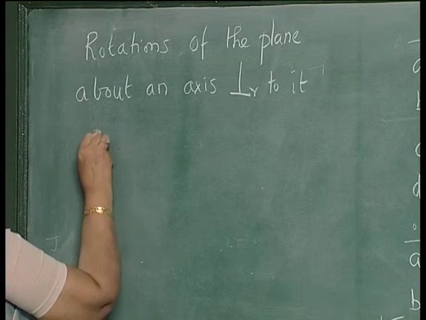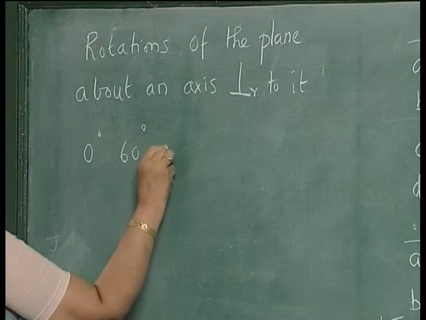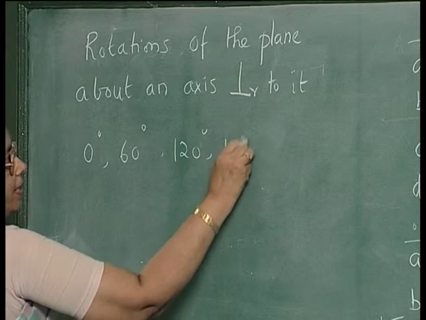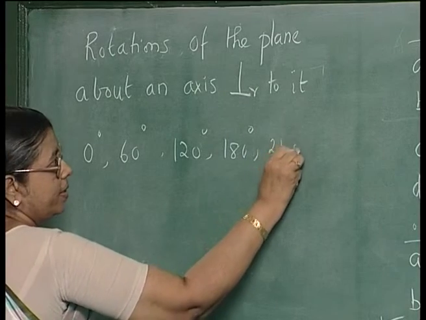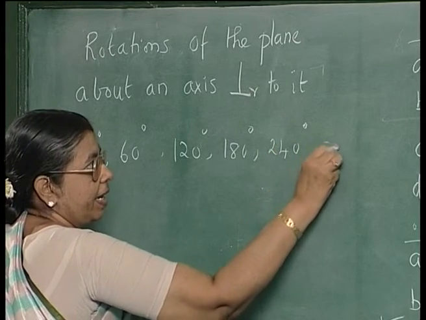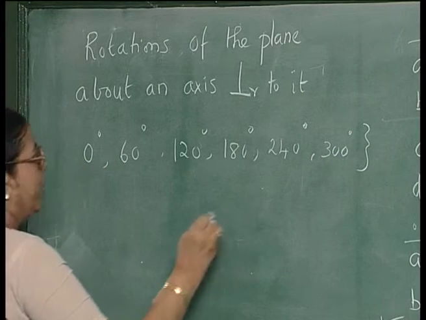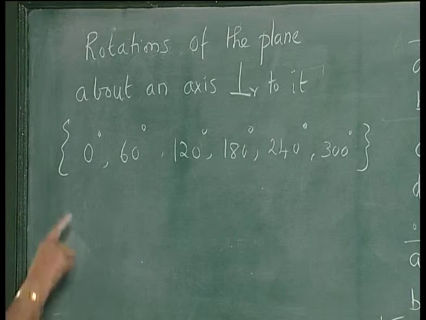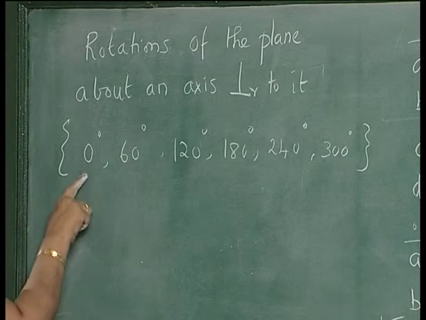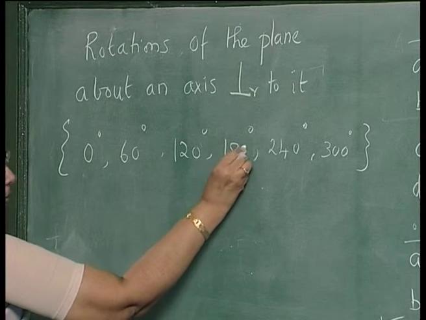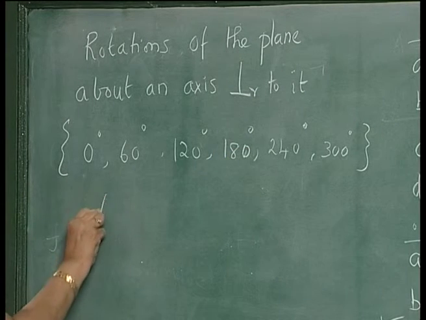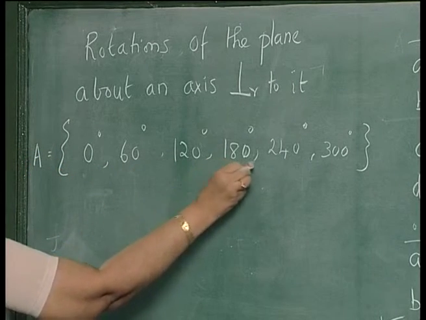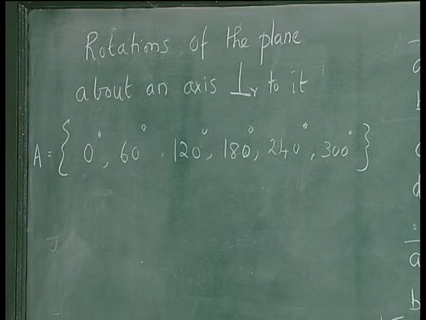Take rotation through 0 degrees, 60 degrees, 120 degrees, 180 degrees, 240 degrees and 300 degrees. Rotations of the plane about an axis perpendicular to it through an angle 0, 60, 120, 180 and so on. This is the underlying set A. Rotations through 0, 60, 120, 180, 240 and 300 degrees is the underlying set.